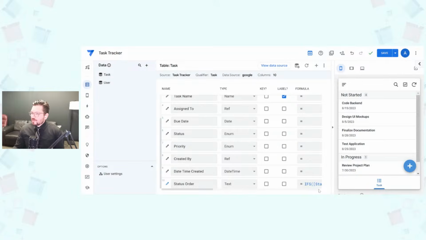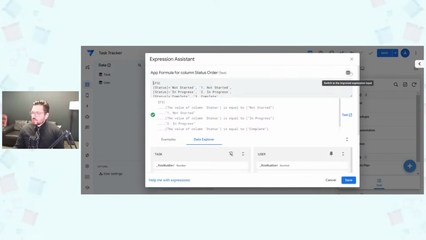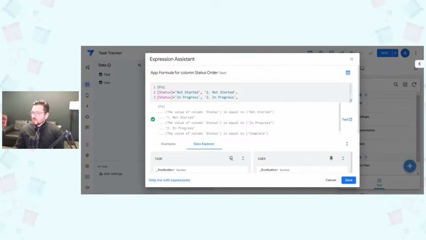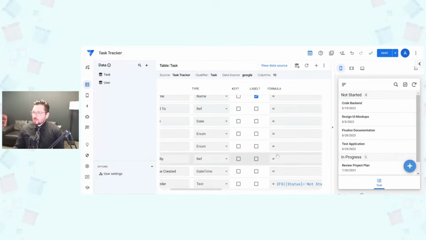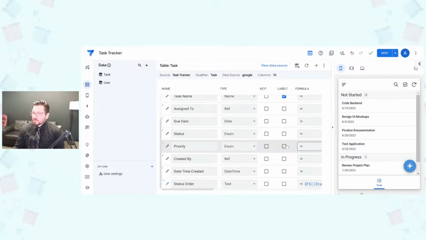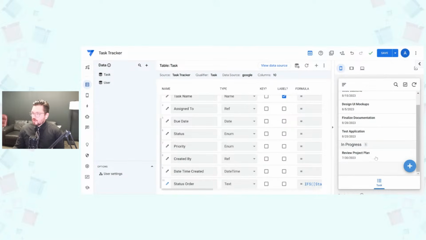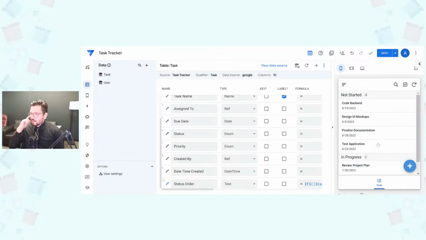Okay, so now our status order should show up with these values in AppSheet. It's still going to show up without the numbers on our Google Sheet, which is what we want. But for ordering here, we can have it set up that way.